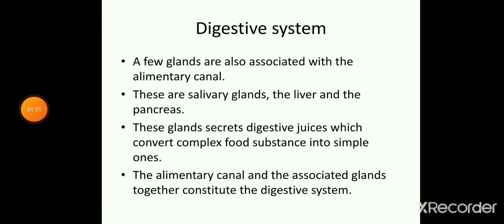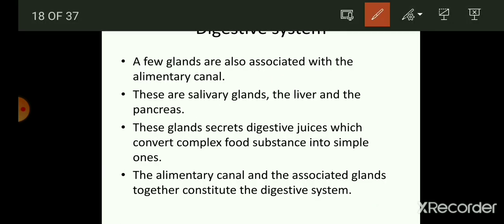So let us know about the digestive system. The human digestive system consists of a few glands and the alimentary canal. Glands, as you have already seen in the structure of the digestive system, include the liver.